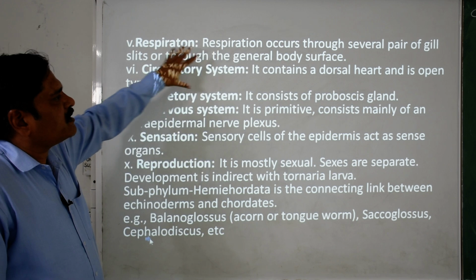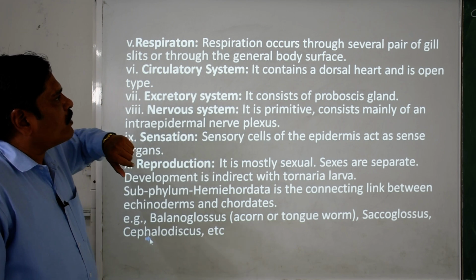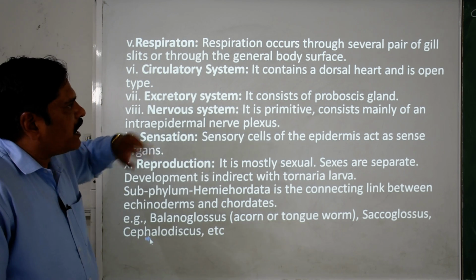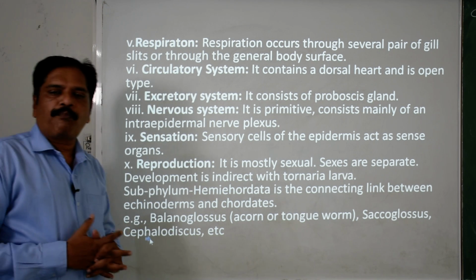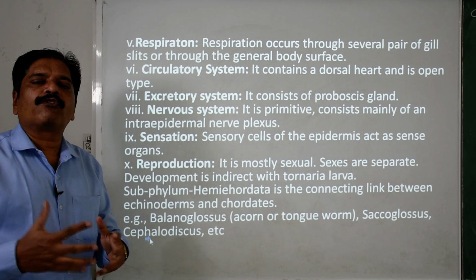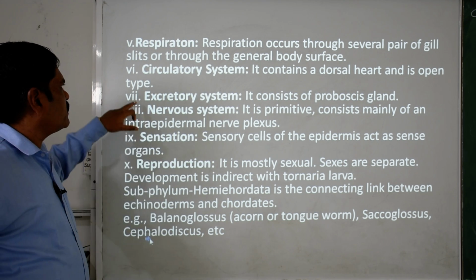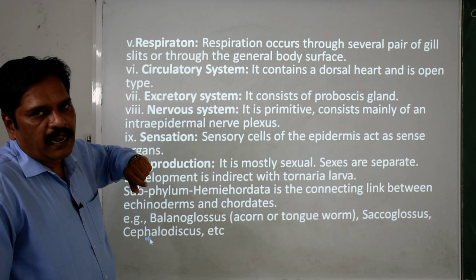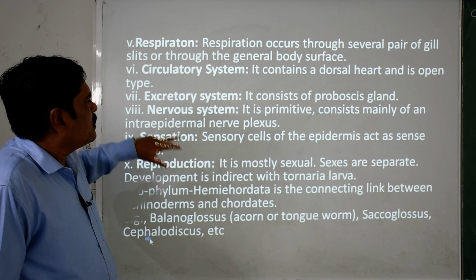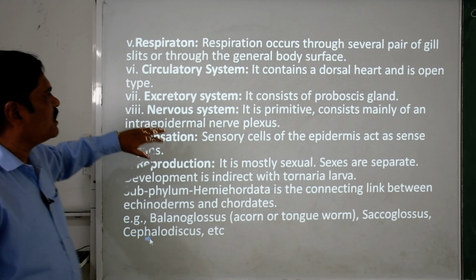The circulatory system has a dorsal heart, located on the dorsal surface of the body, and the circulation is open in nature. That means blood flows through sinuses and cavities. Clear? Excretory system: it consists of the proboscis gland, which is responsible for releasing nitrogenous waste material.